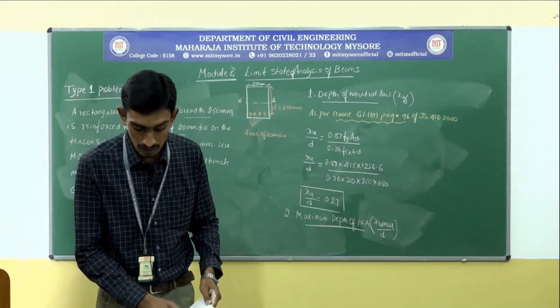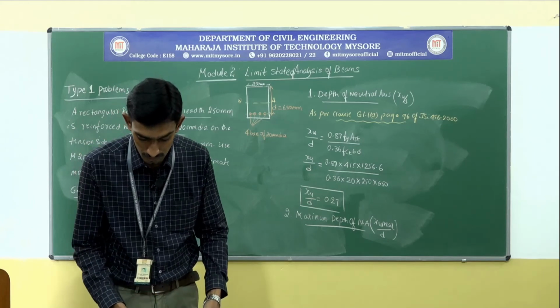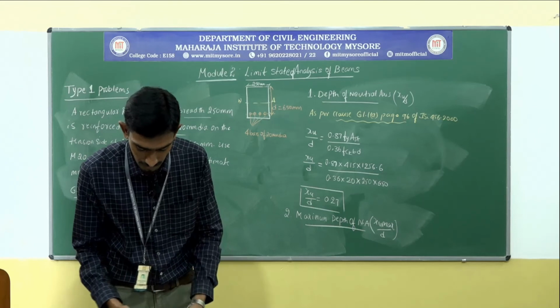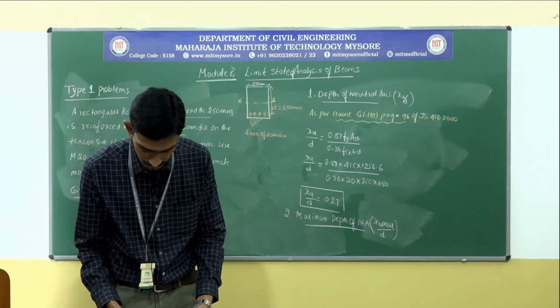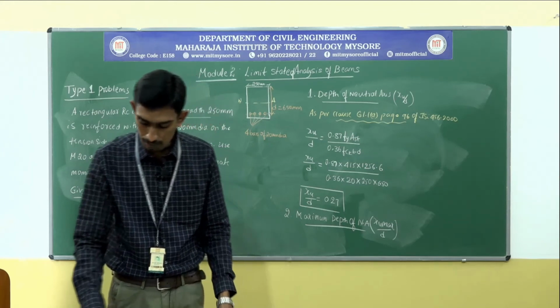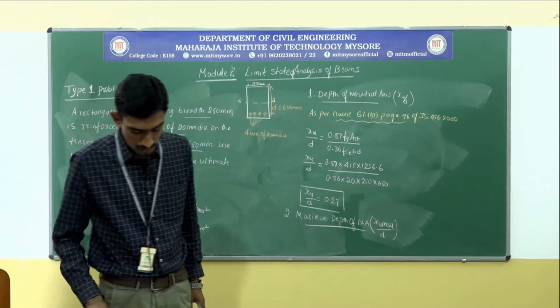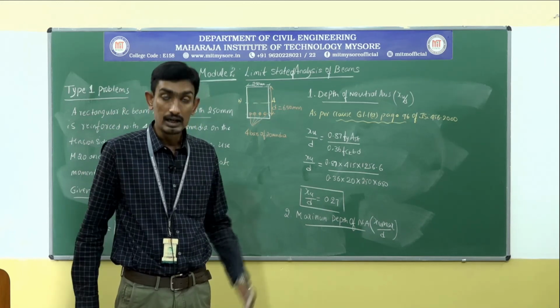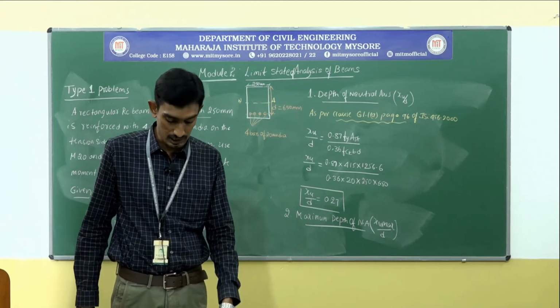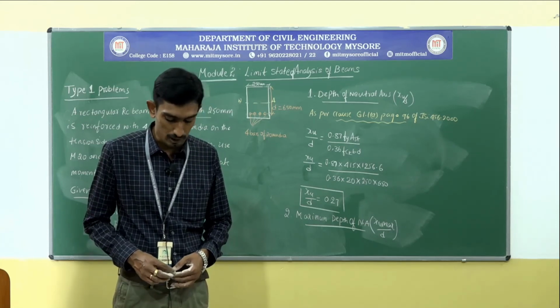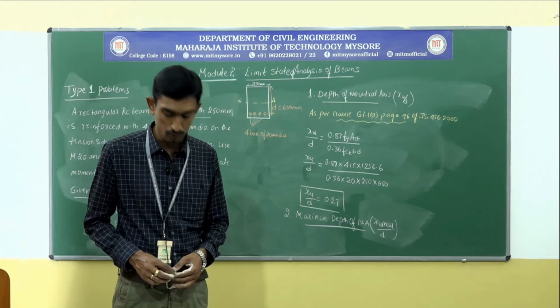In the code you can see, that is page number 70. They have written the limiting value of depth of neutral axis for different grades of steel based upon the assumption in clause 38.1 as follows.